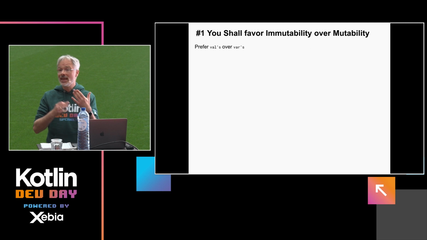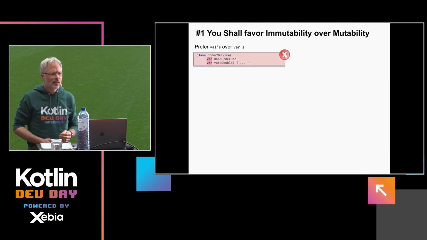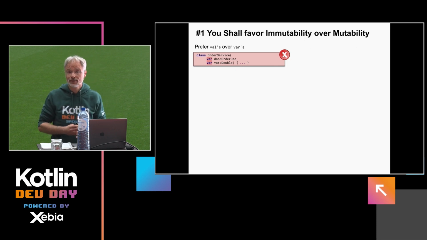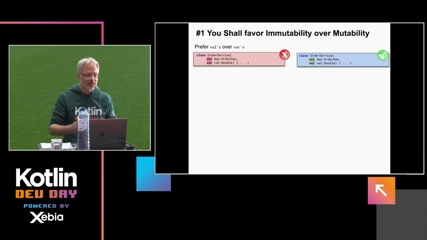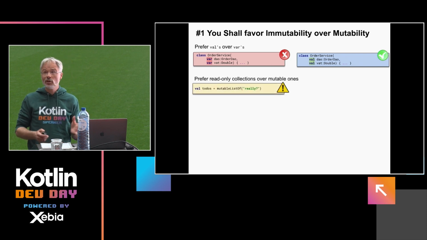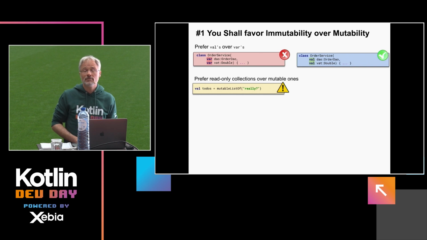What does this mean for your daily programming practice? Kind of evident, always start out with using vals, not vars. Especially things like dependencies of your objects. There's no reason why such dependencies can change, make it a val. Whenever you use a collection, ask yourself twice whether you use a mutable one.